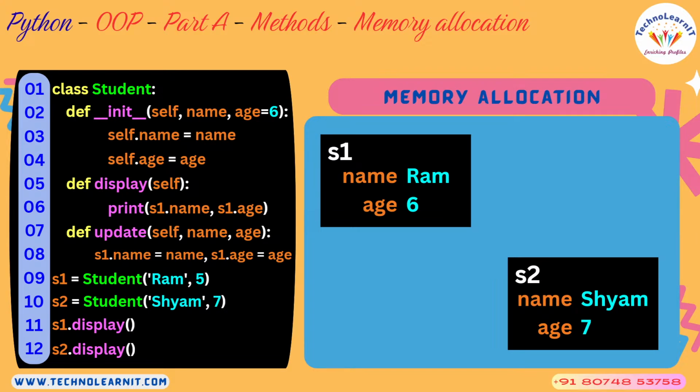So a class holds both attributes and methods together, or attributes and operations together. What are the operations? Methods are nothing but the operations that you can perform on the attributes. You see, display works on the same name and age. Update works on the same name and age.